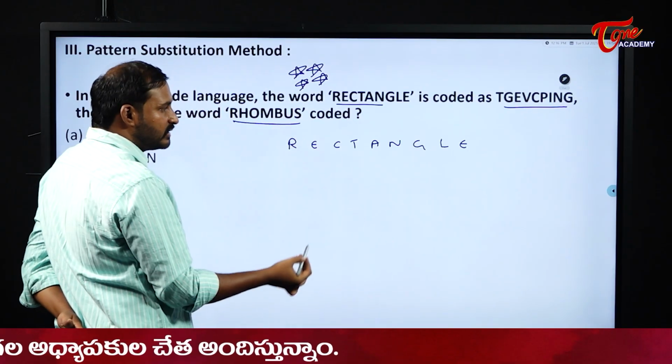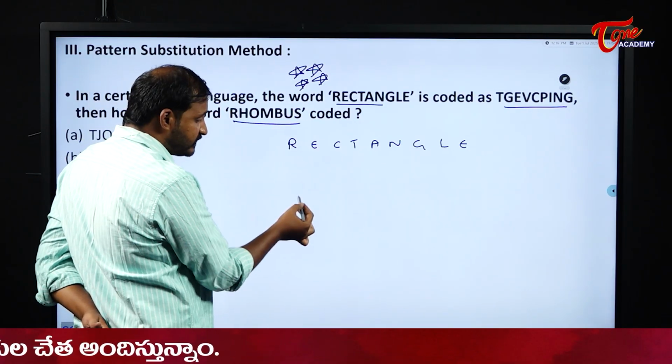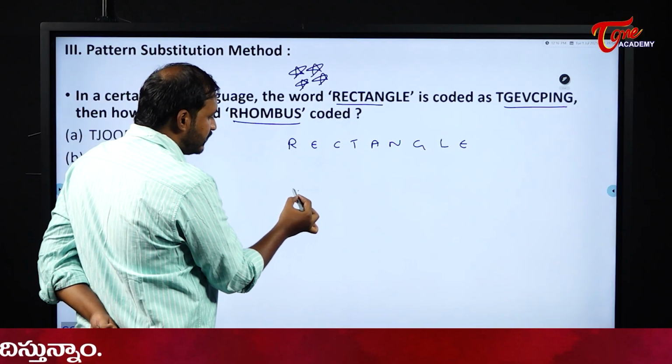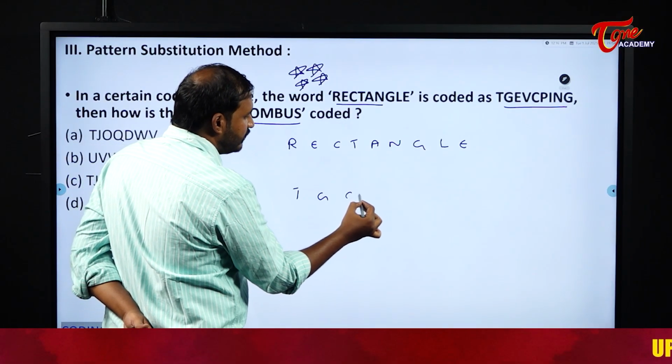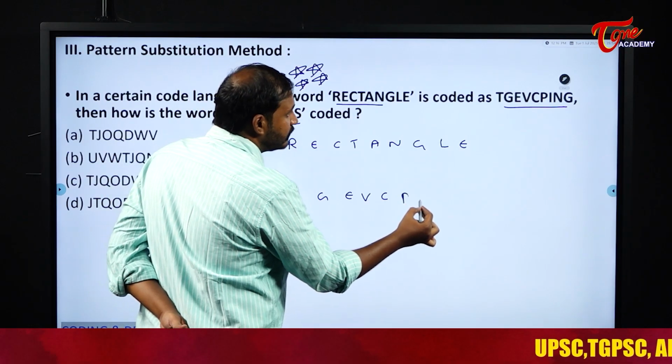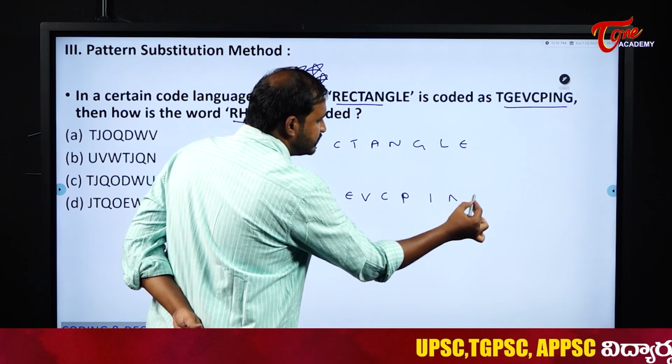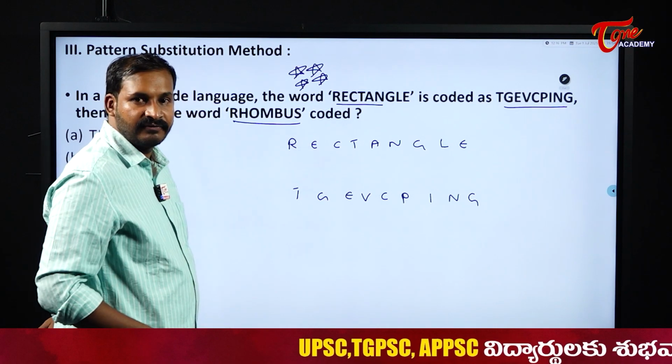Okay, write one over the other so that you will have an idea, and write with some gap. What can you write here? T, G, E, V, C, P, I, N, G. This is the code which was written for rectangle.